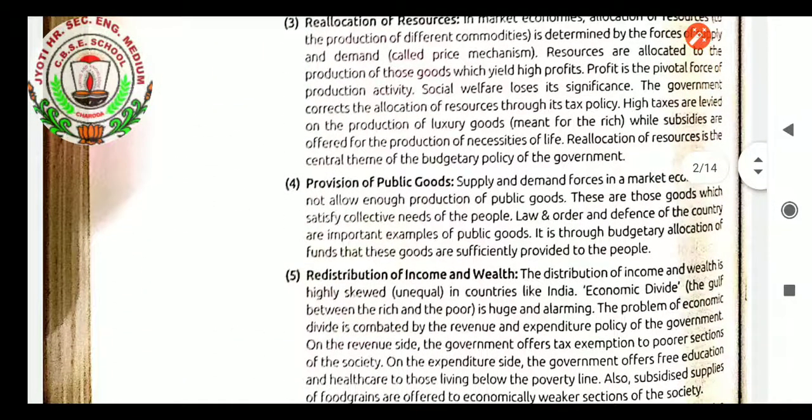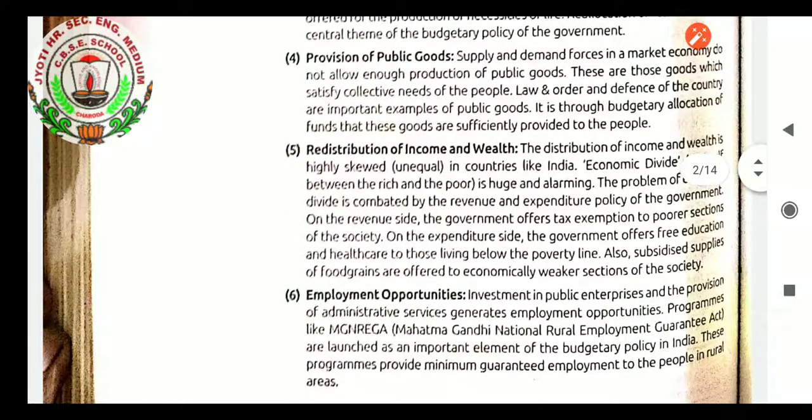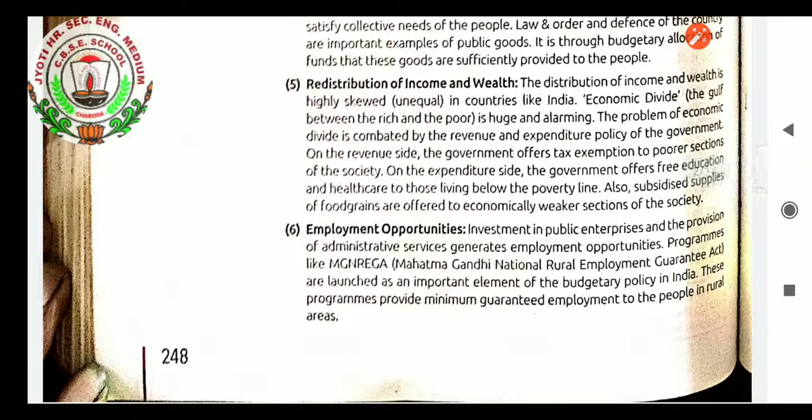Next is redistribution of income and wealth. Definitely, students, redistribution of income and wealth plays a very vital role. The distribution of income and wealth is highly skewed, unequal in countries like India. The economic divide, the gulf between the rich and the poor, is huge and alarming. The problem of economic divide is combated by the revenue and expenditure policy of the government. On the revenue side, the government offers tax exemption to poorer sections of the society. On the expenditure side, the government offers free education and healthcare to those living below the poverty line. Also, subsidized supplies of food grains are offered to economically weaker sections of the society. So that is redistribution of income and wealth.